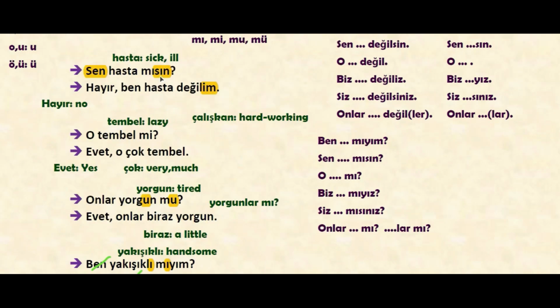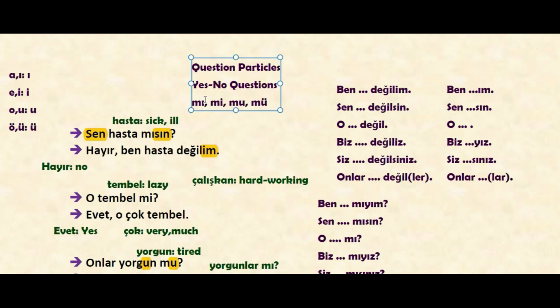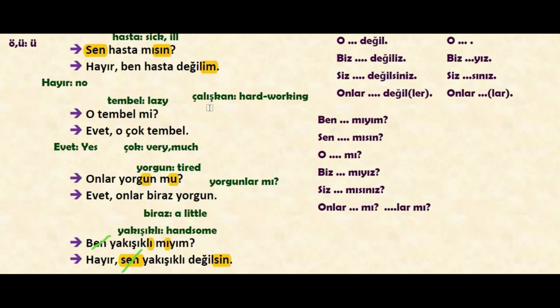But here, as we said, the question sentences are made with mı, mi, mu, mü when you want to ask yes/no questions in the sentence. Okay, so that's it for today.